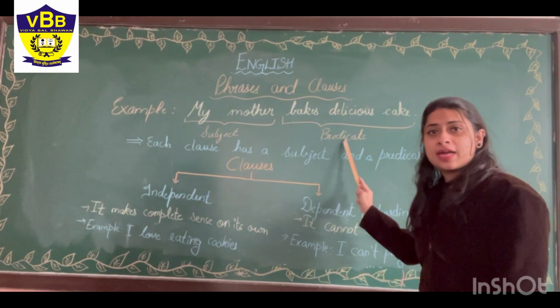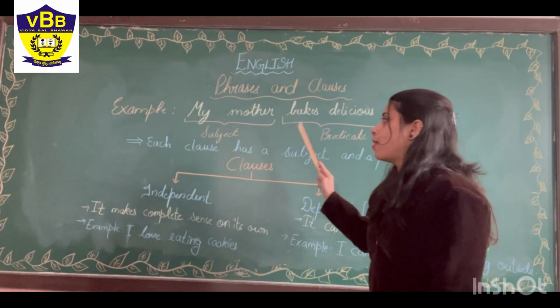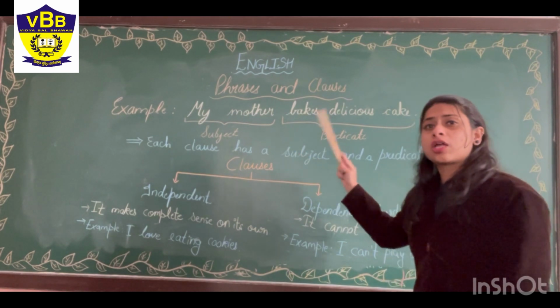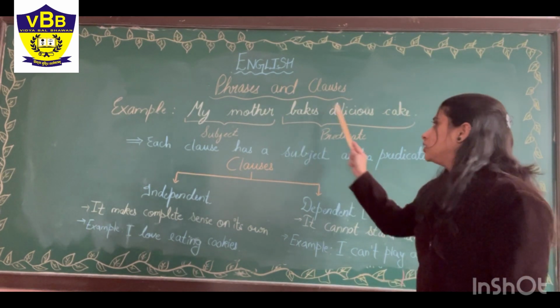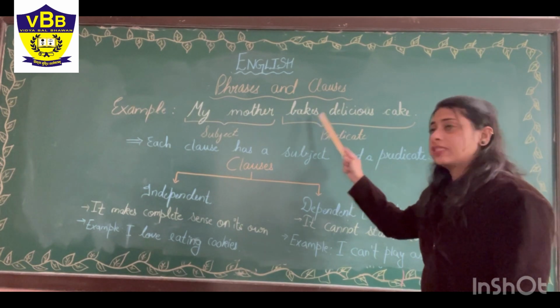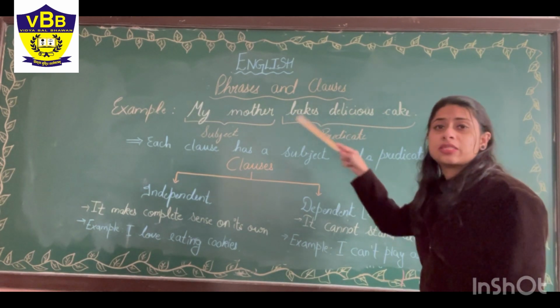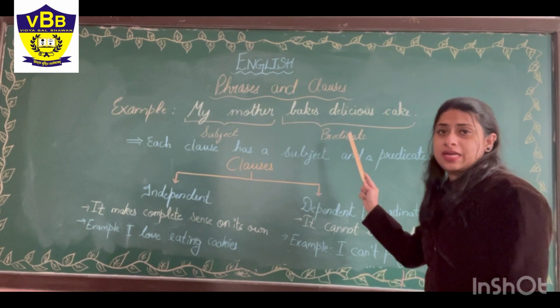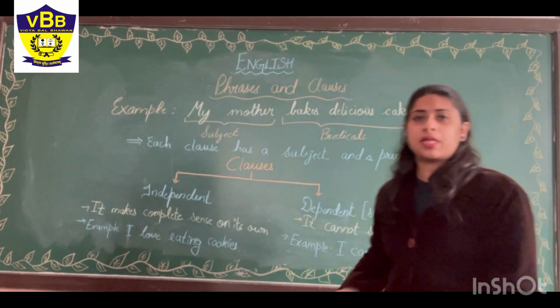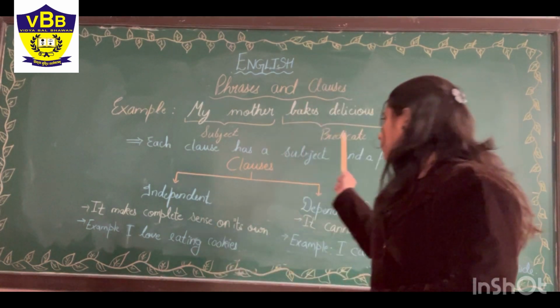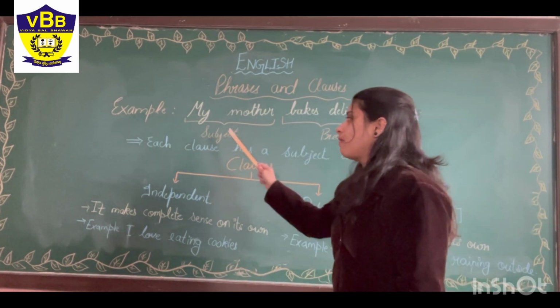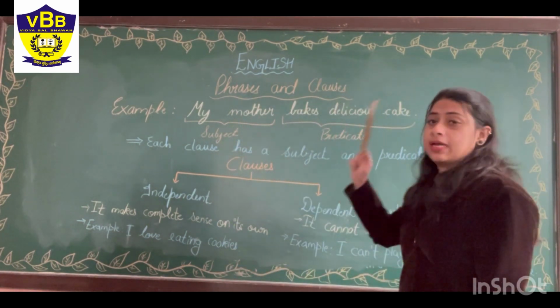What is the predicate? When we are talking about the subject, like who bakes a cake? My mother bakes delicious cake. What does she do? She bakes delicious cake. So whatever the subject is doing, that will be your predicate. Whenever we are telling something about the subject, about the person, that will come under the predicate. So here we have both subject and predicate.